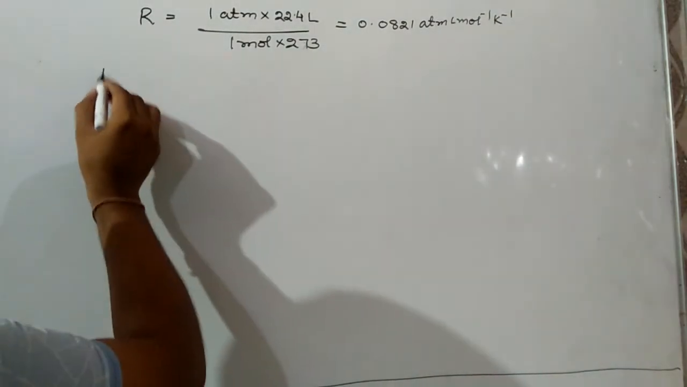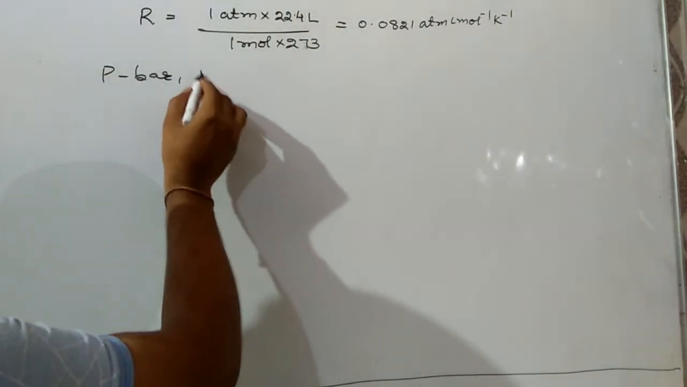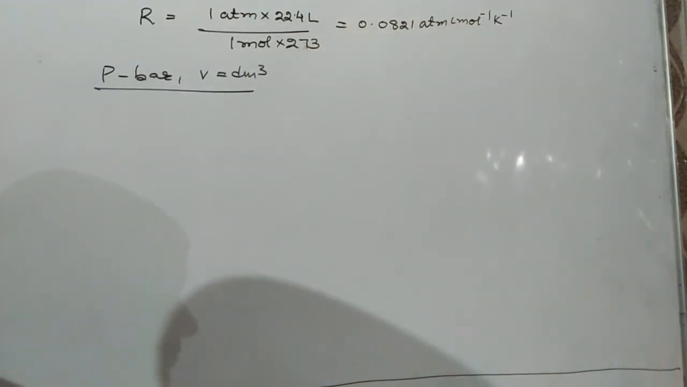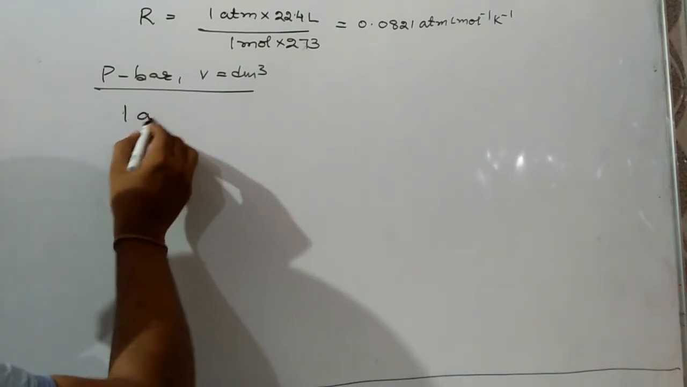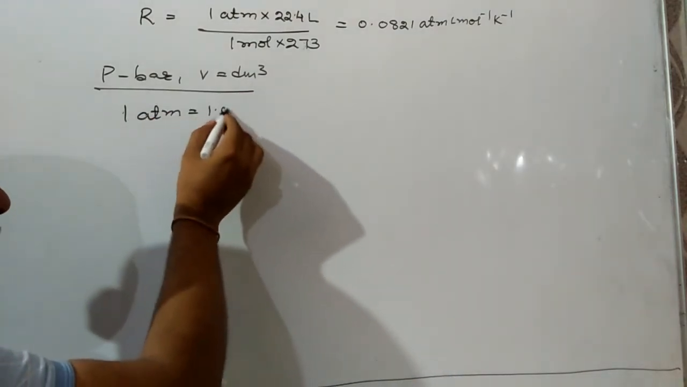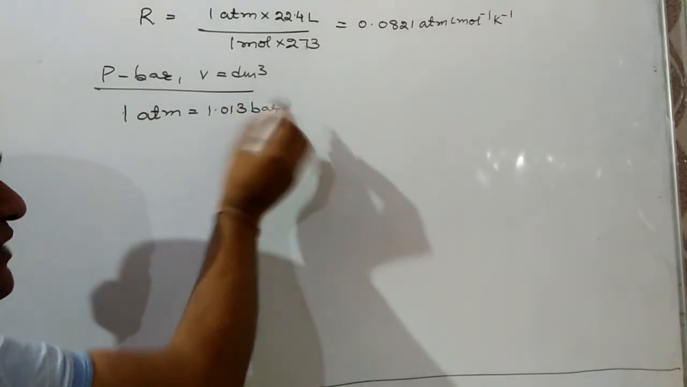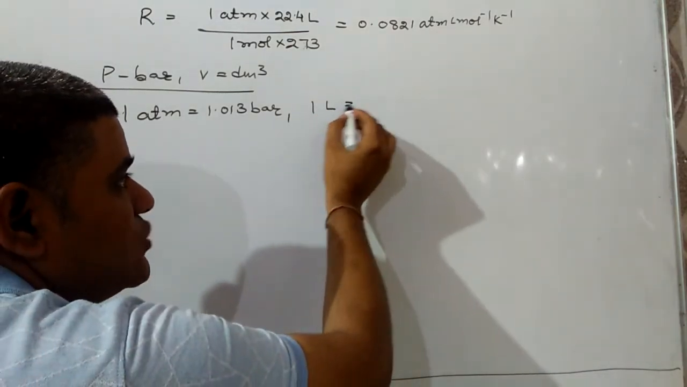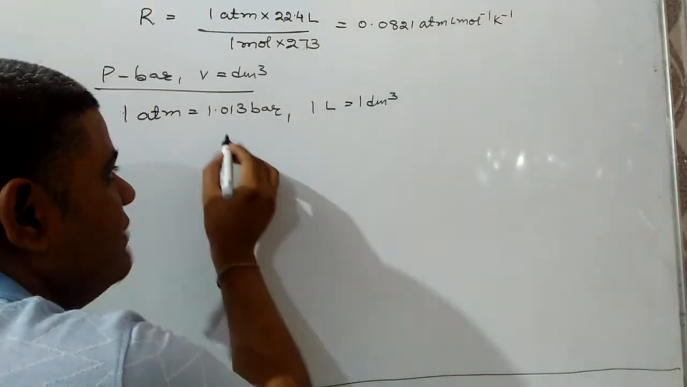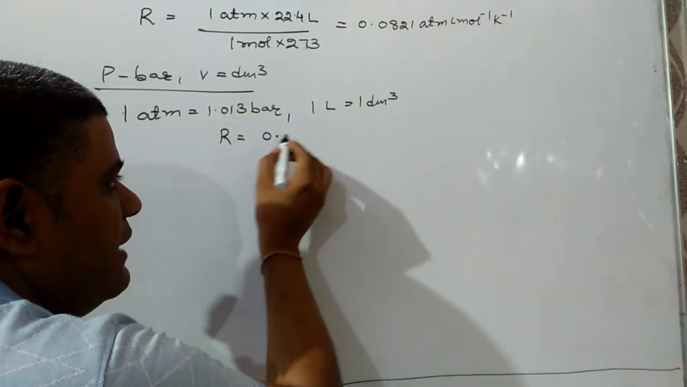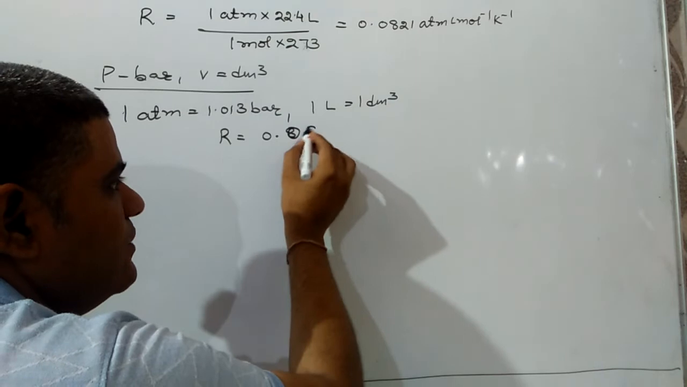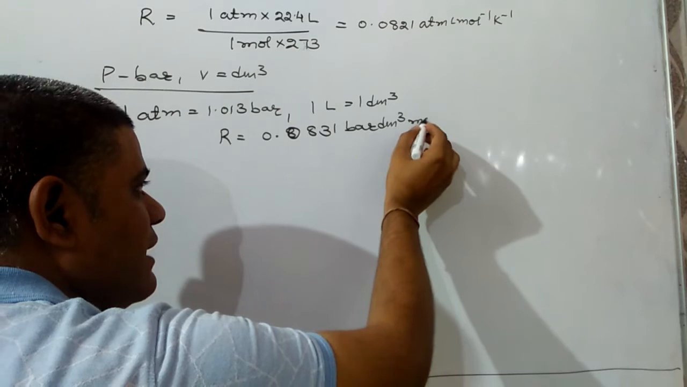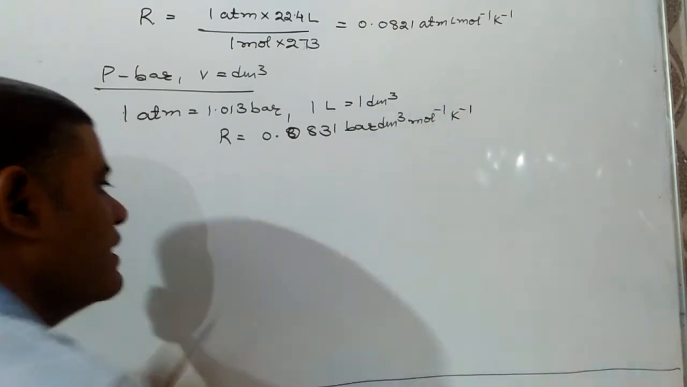The next case may be when pressure is in bar and volume is in decimeter cube. First we have to know that 1 atmosphere is equal to 1.013 bar, and 1 liter is equal to 1 decimeter cube. Hence, the value of R comes out to be 0.0831 bar decimeter cube per mole per Kelvin.